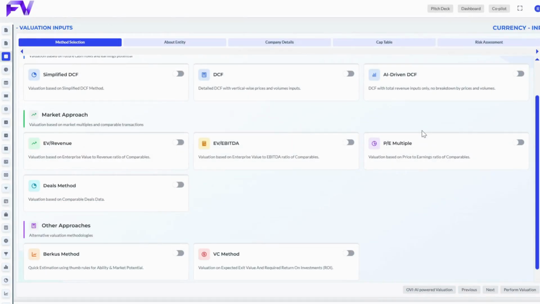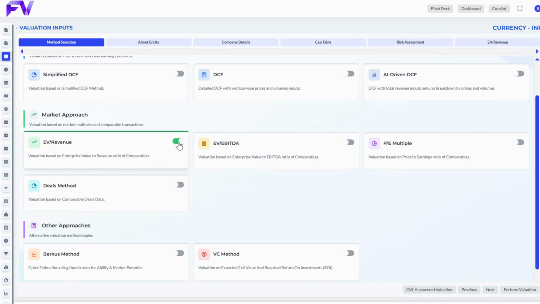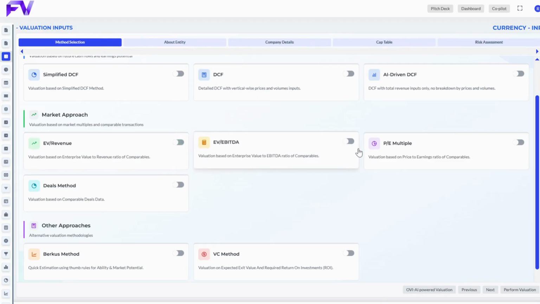Market approach methods. This section explains how a company's value is determined by comparing it with similar businesses in the market. Fourth method, EV revenue multiple. This method values a company based on its total revenue. It's great for high-growth startups or companies with strong sales but low profits.